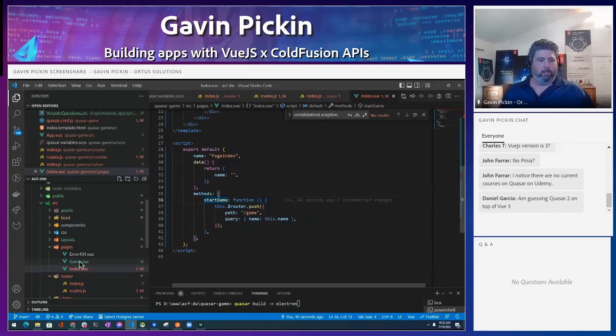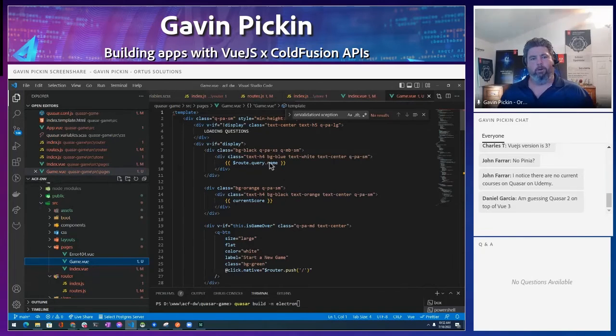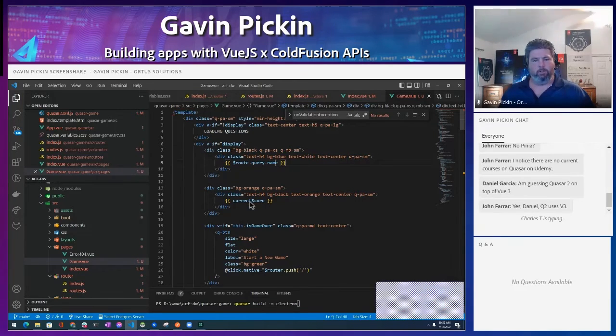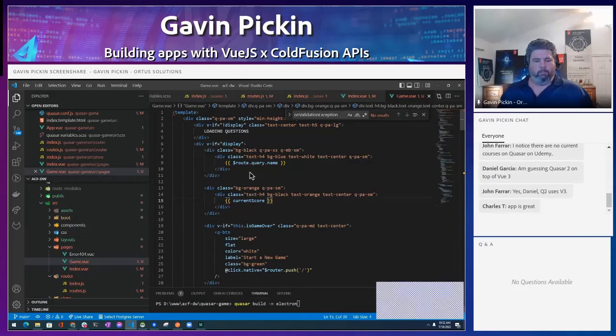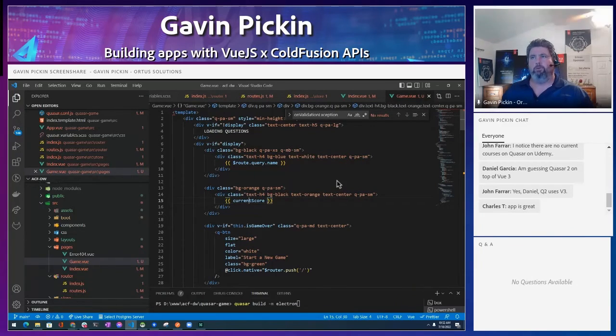Now the game view, there's a lot more code in here. You've got if statements here. So very ColdFusion if you're displaying it. Sorry, if you're not displaying it, show loading questions. If we are displaying it, then we're going to show all the stuff in these divs. And so we've got the name of the person, we've got the current score, a lot of different things in here.